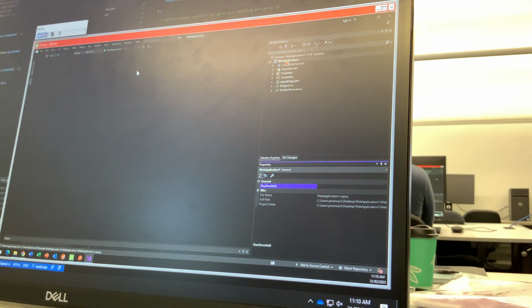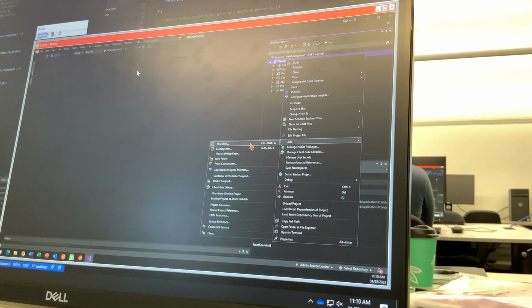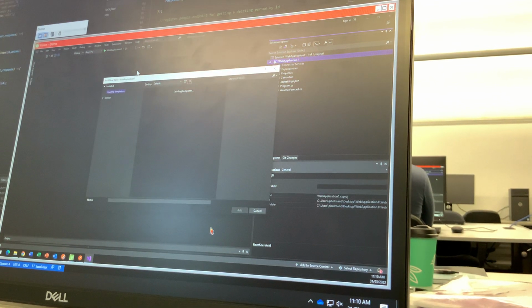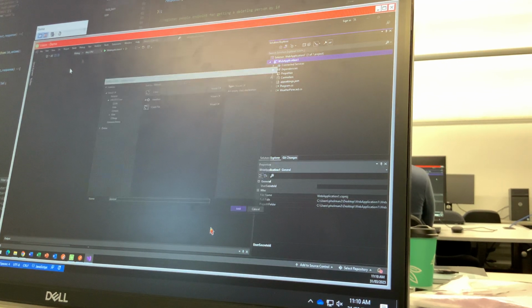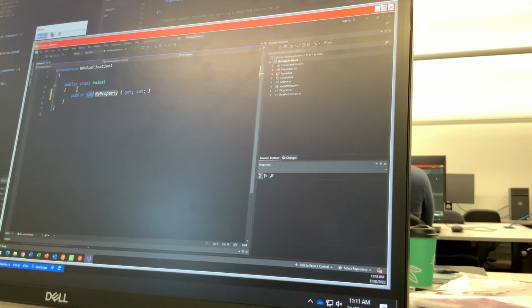Yeah? So what I'll do is I'll create a class and I'll just call it animal. Now animal, I'm going to give it an ID. Actually, I'll make the ID a GUID. Remember how we use UUID in JavaScript? Well, in C#, it's called a GUID, Globally Unique ID. But it's the same thing. Yeah? Okay? And then, should we just give it a name?